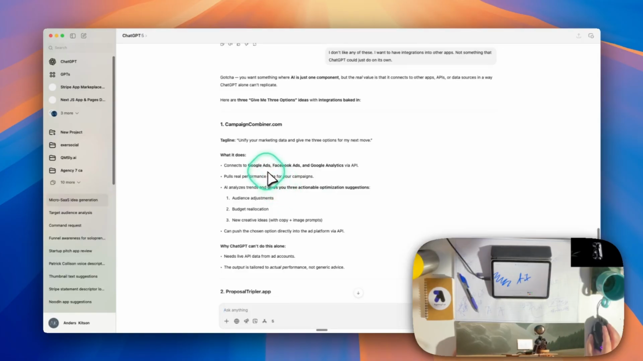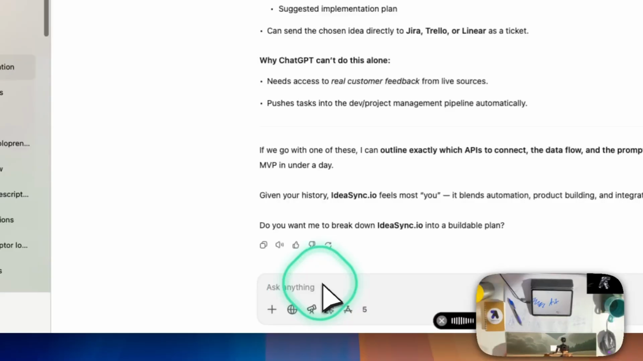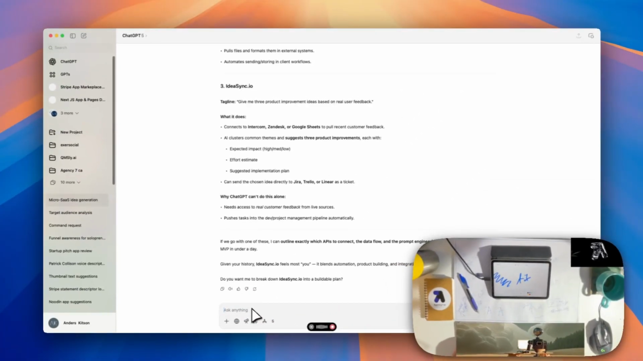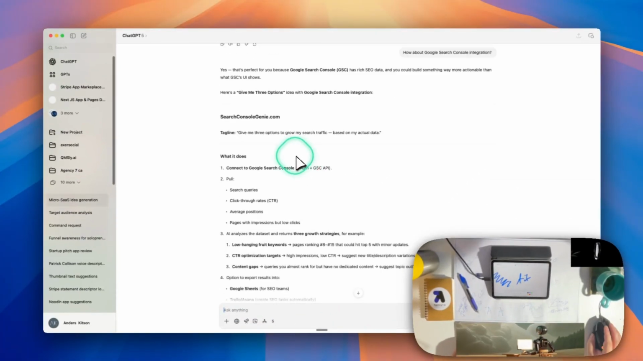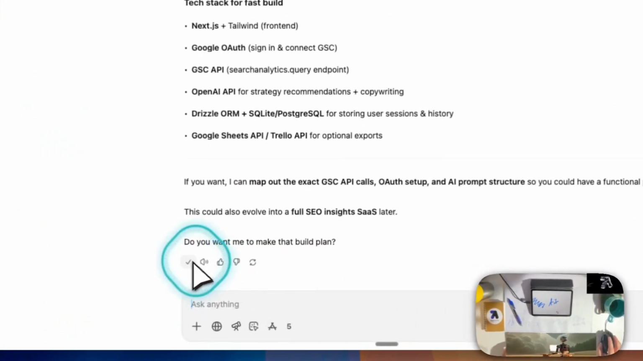Campaign Combiner, connect Google Ads, Facebook Ads, and Google Analytics. Pull real performance data for, let's say, Google Search Console. How about Google Search Console integration? Search Console Genie, give me 3 options, grow my search traffic based on actual data. We're going to do that one.